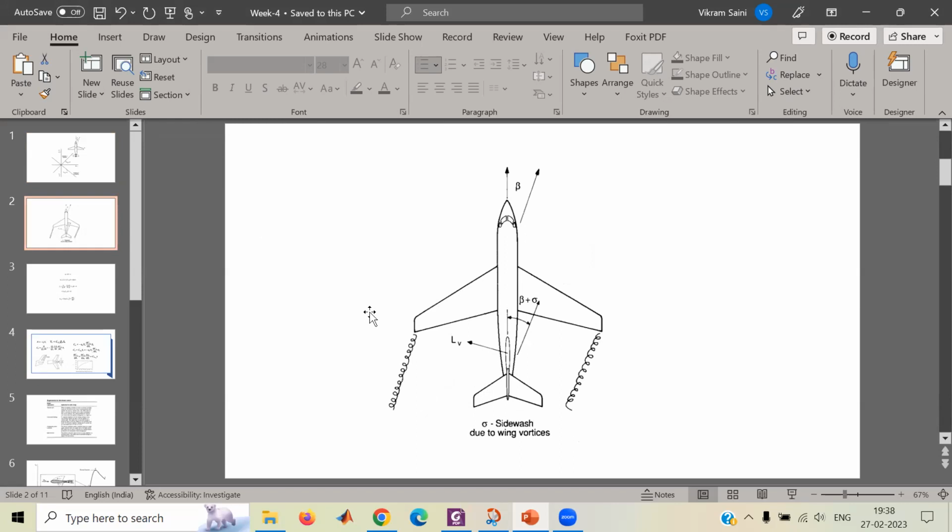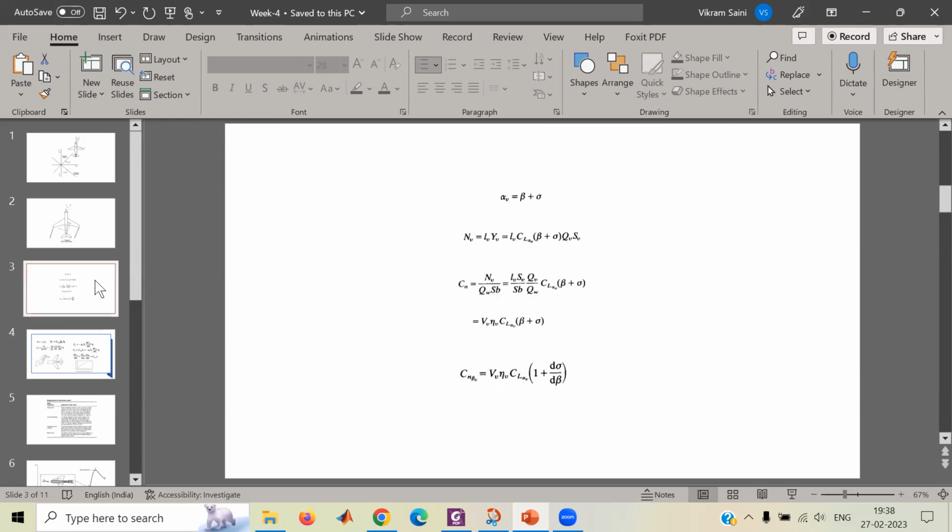So now we know how to compute the force and moment of an airfoil or a wing, and that's what we are doing here. We computed the force, and with that force we computed the moment, and then we defined the moment coefficient.